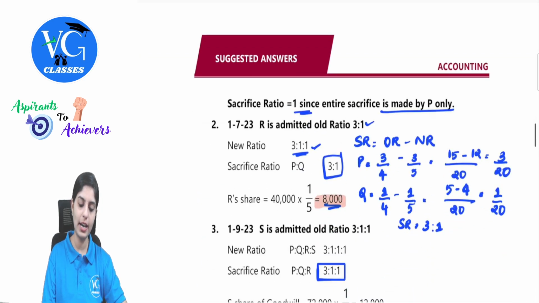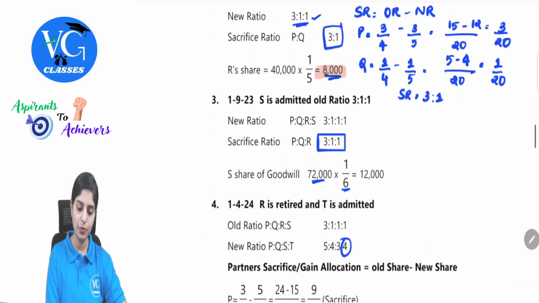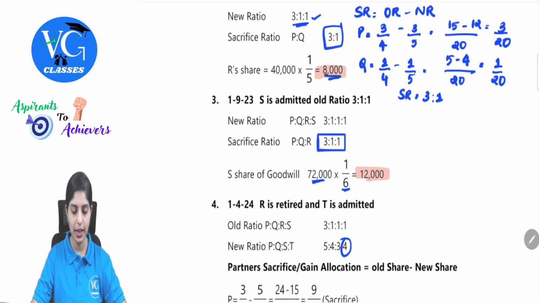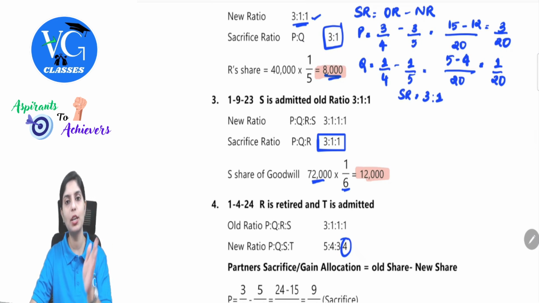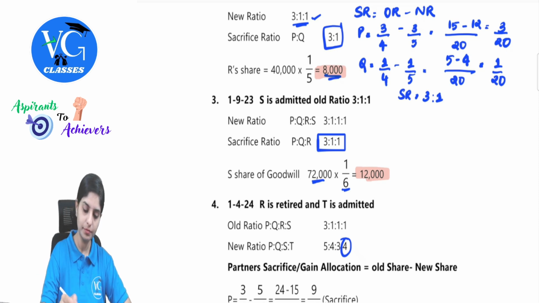Then later on admission of S, 12,000 is their share. This has to be given to P, Q, R and S. So 12,000 into 3 by 5. This will be 7,000. Let me write it here so you guys will understand.